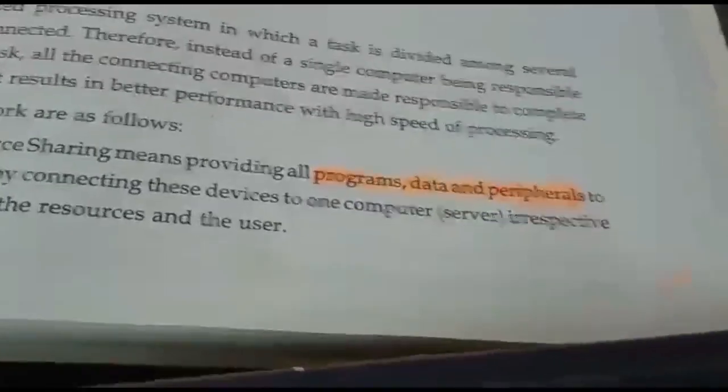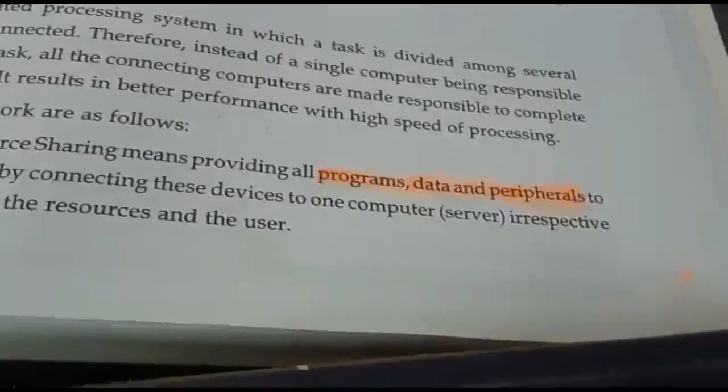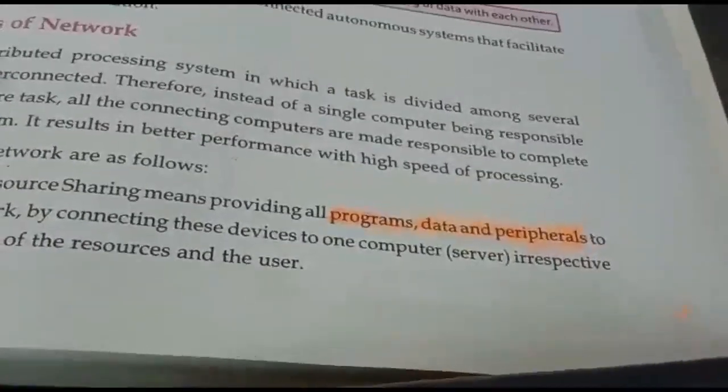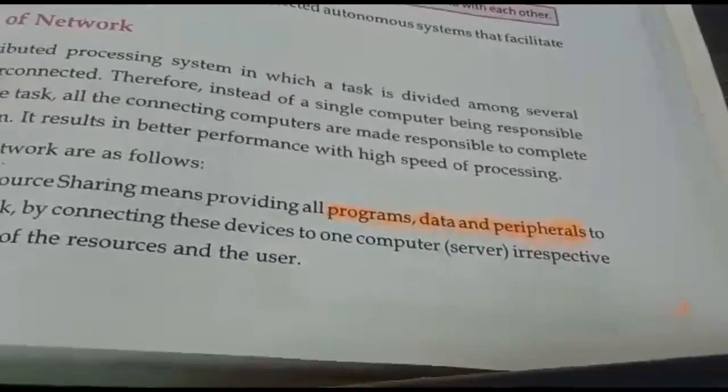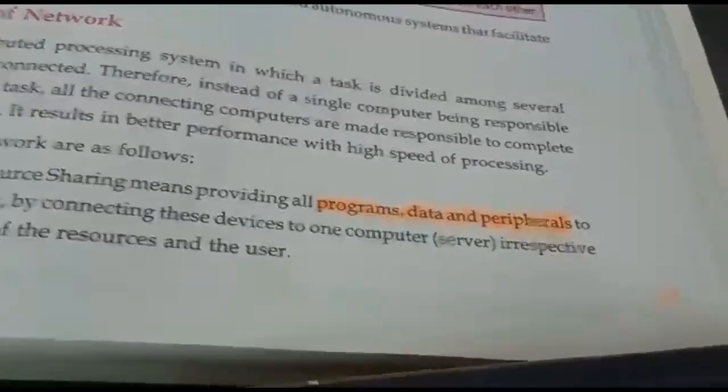Programs you all know, software; data you know, information; and peripherals. The term peripherals means all the hardware devices that are attached to a computer, like printer, scanner, headphones, etc. All these are peripherals.